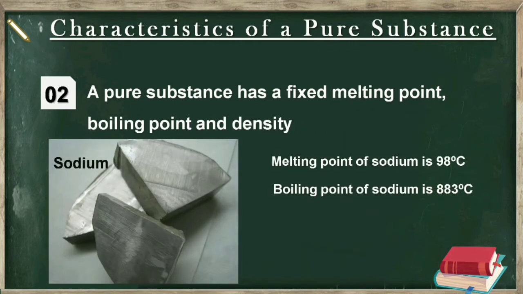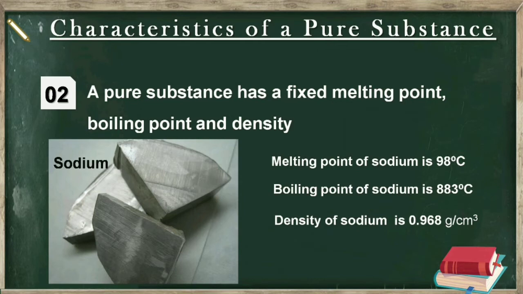And the melting point of sodium is 98 degrees Celsius, its boiling point is 883 degrees Celsius and its density is equal to 0.968 gram per cubic centimeter. These values are always fixed.